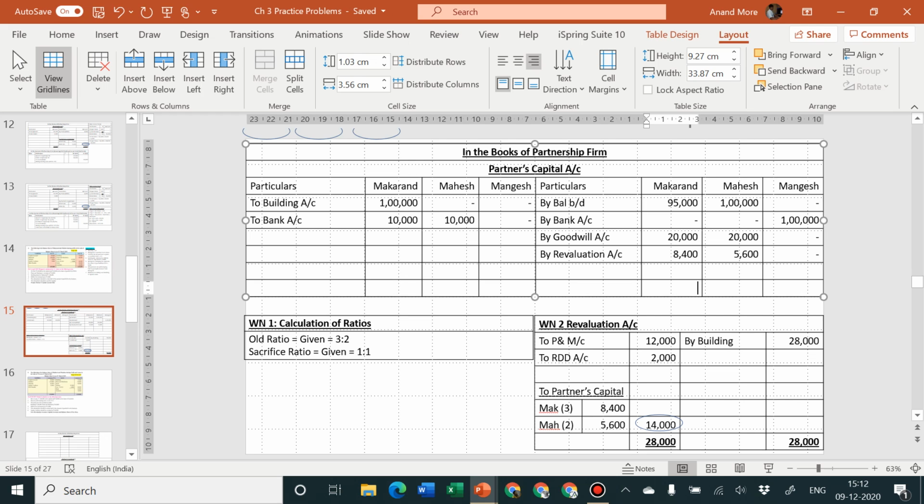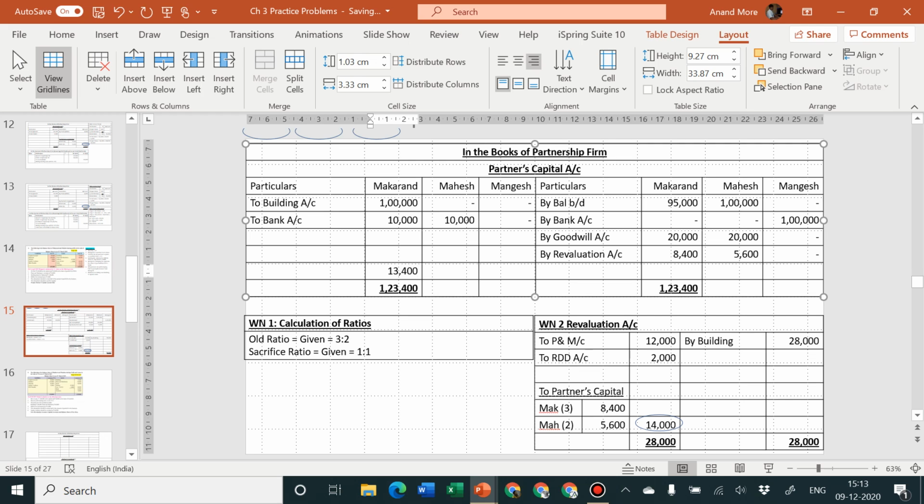We can close now partners capital account. The total of Mr. Makran is 95 plus 20, that goes to 1,15,000 plus 8,400, that means 1,23,400. Here also I am going to write 1,23,400. From that we are going to deduct 1,10,000. So the balance remaining is 13,400.